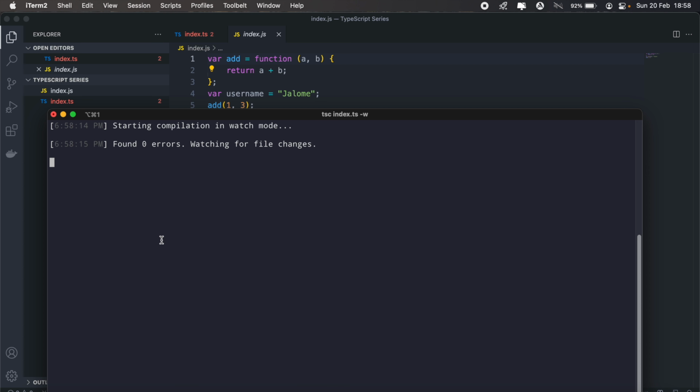In the next video, we'll go over the tsconfig file and go over type definitions.